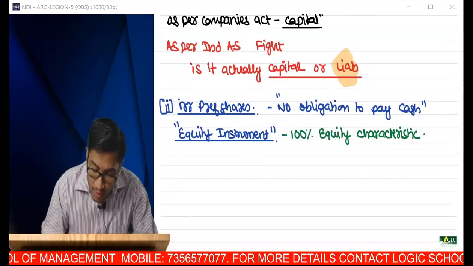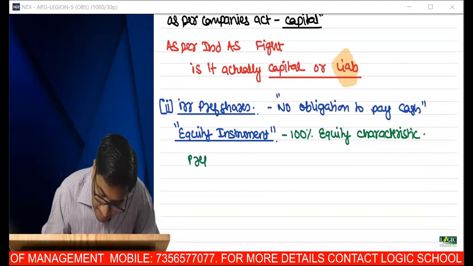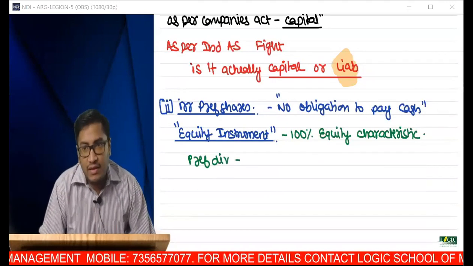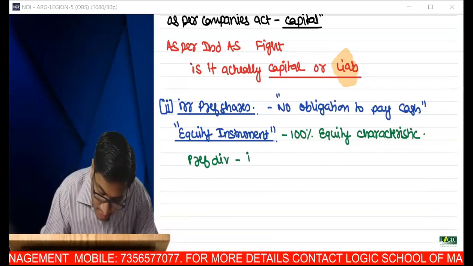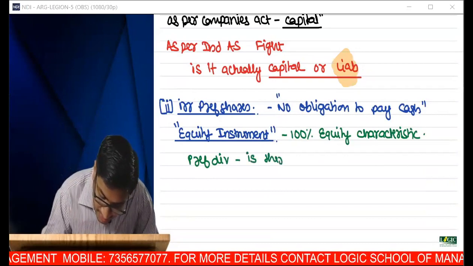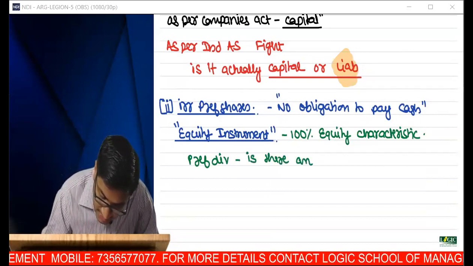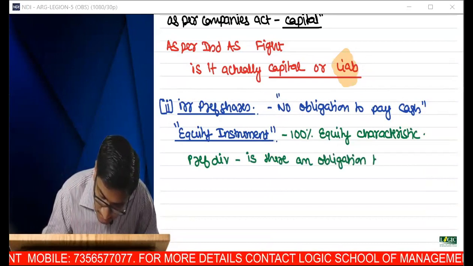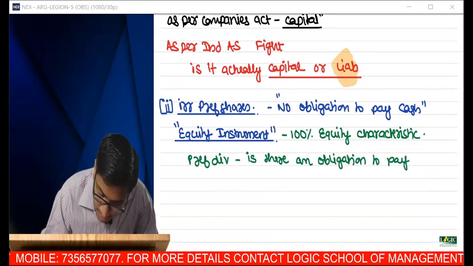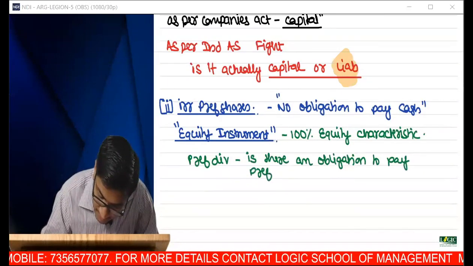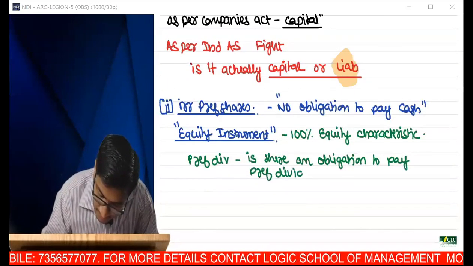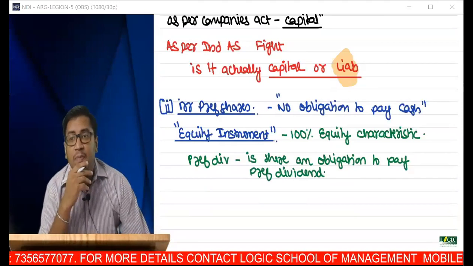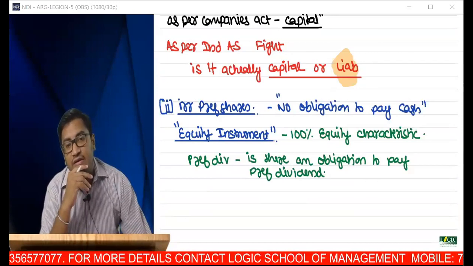Now you think about a preference dividend. Is there an obligation on part of the company to pay preference dividend? What are your thoughts?